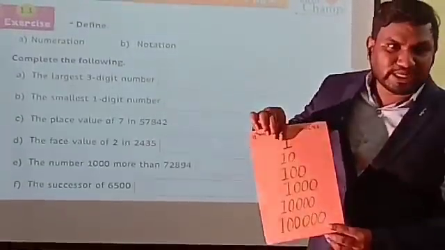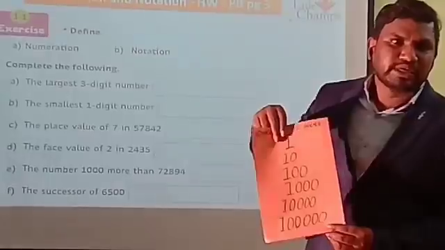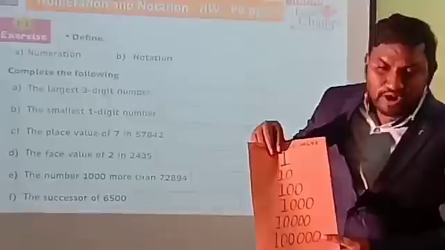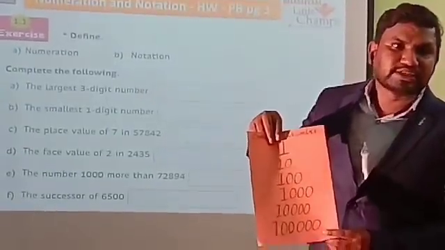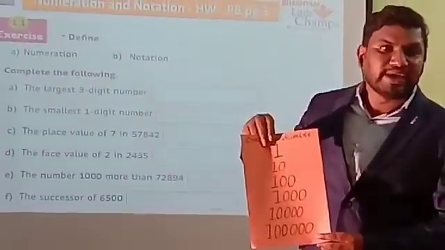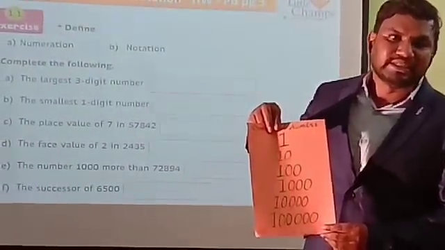Next, if you write 1 and after 1, on the right side, 2 zeros, see, this is the smallest 3-digit number. If you write 4 zeros, it is the smallest 5-digit number. If you write 5 zeros, it is the smallest 6-digit number.